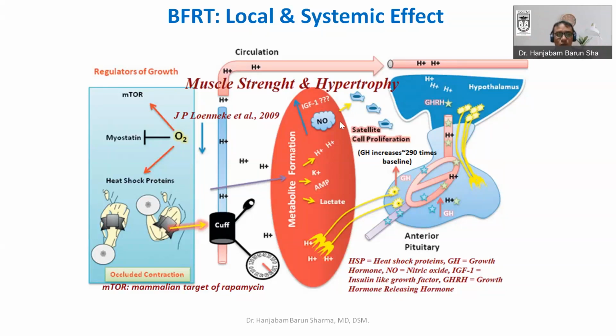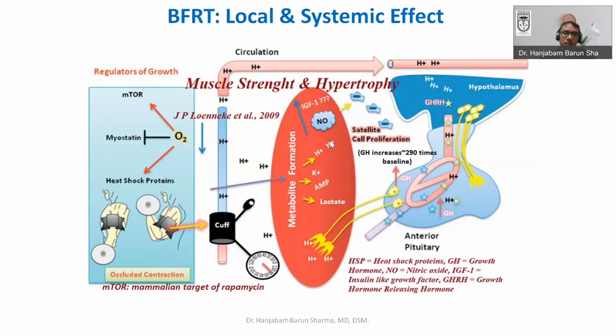And another point is, since we have already shown that when you do contraction, when you release the cuff also, there is nitric oxide production because of the shear stress by the endothelium of the blood vessels. Some of the nitric oxide synthase is also present in the sarcolemma of the muscle fiber, like in the dystrophin complex, there is neuronal NOS. These are important because they convert L-arginine into nitric oxide.